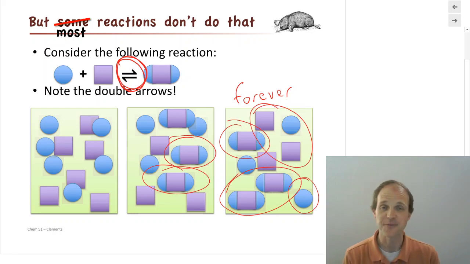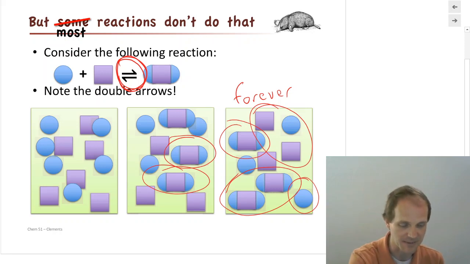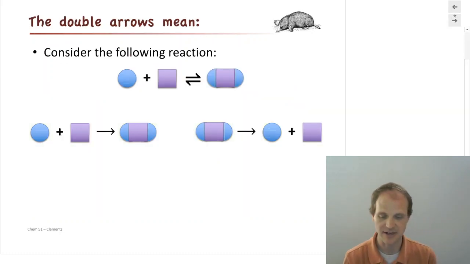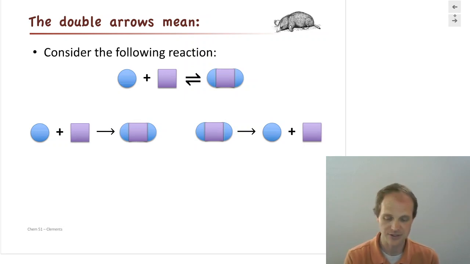So that is what we're going to be talking about. How do we calculate things? How do we predict things in this kind of scenario? Okay, so again, just to be clear, what do the double arrows mean? It means that both reactions are happening.